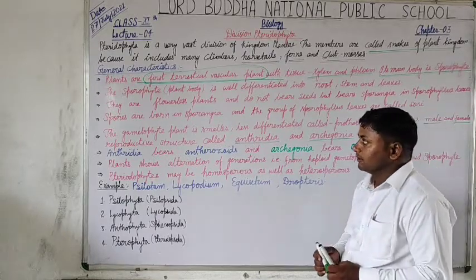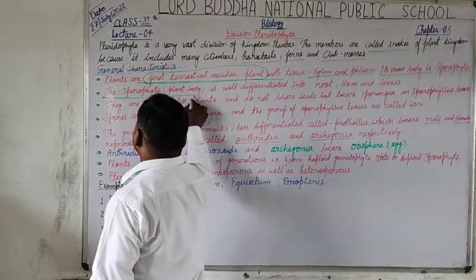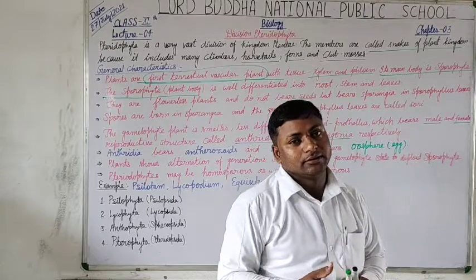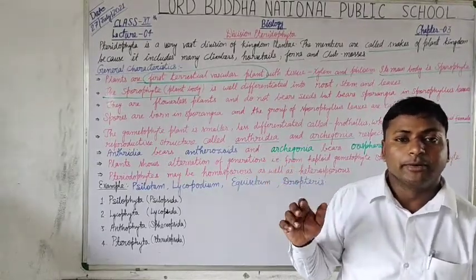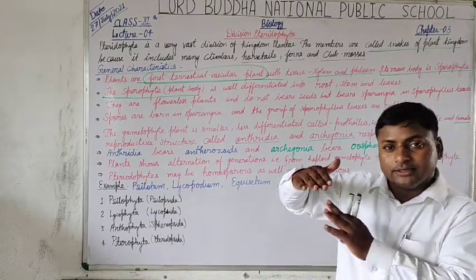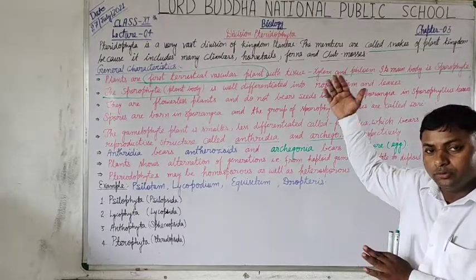Now students, the sporophyte, it means the main plant body. What did we learn in bryophyta? In bryophyta we learned the plants are predominantly gametophyte. But here, this is the developmental stage from bryophyta to pteridophyta.